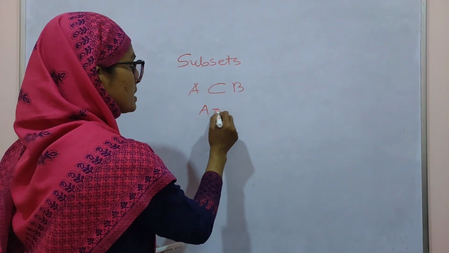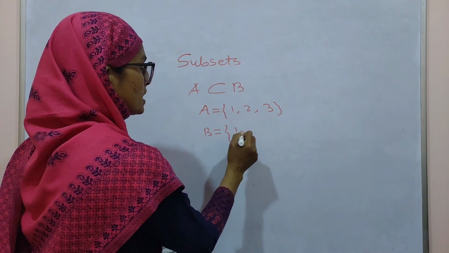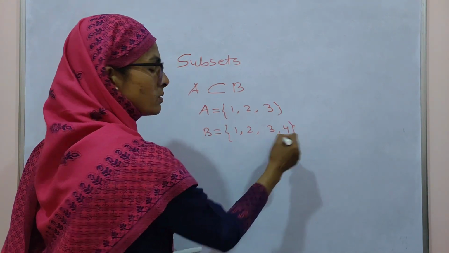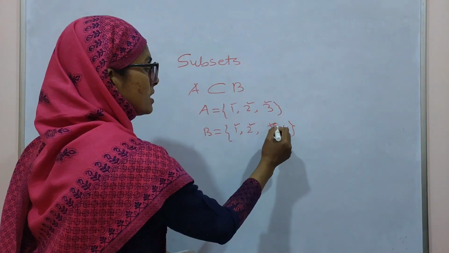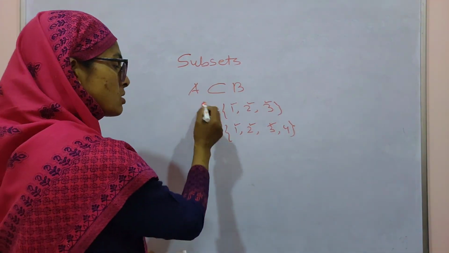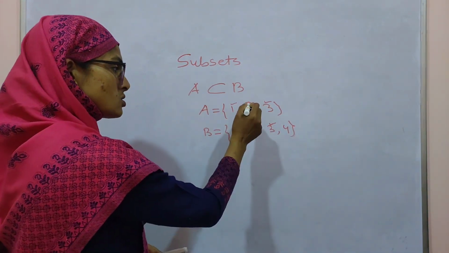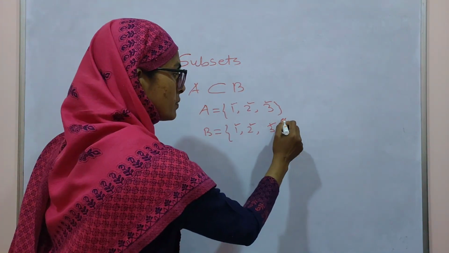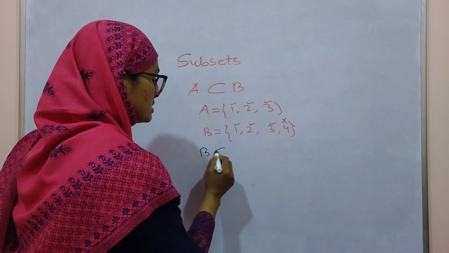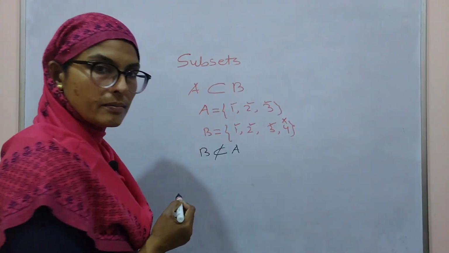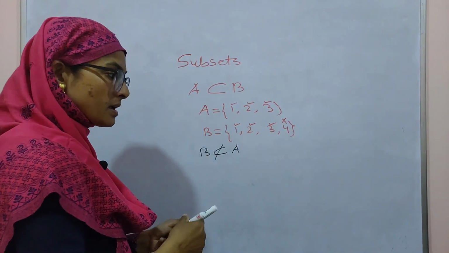For example, A equal to {1, 2, 3} and B equal to {1, 2, 3, 4}. Then every element of A is also an element of B, so A is called a subset of B. But here every element of B is not an element of A. This 4 is not an element of A. So B is not a subset of A. A is a subset of B, but B is not a subset of A.